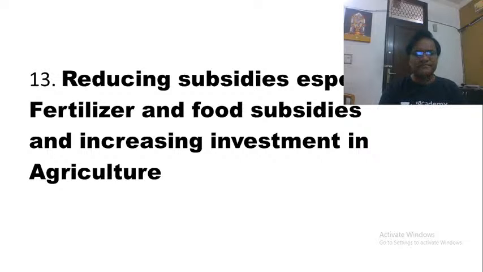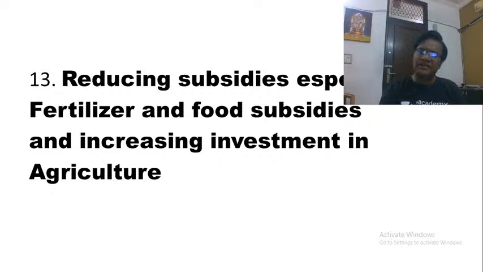Very, very important. Similarly, food subsidies also, as I have said, 4 lakh crores of rupees are the subsidies given, out of which only a maximum of 25 to 30% will go to the targeted beneficiaries. The remaining 70% is either corruption or administrative expenditure. What is the solution? The solution is very simple.